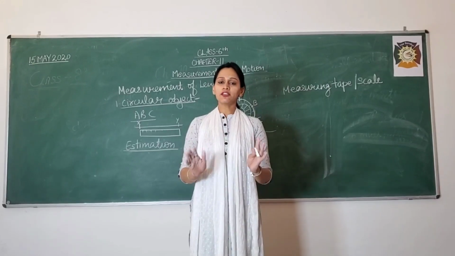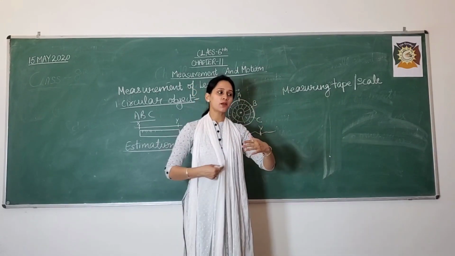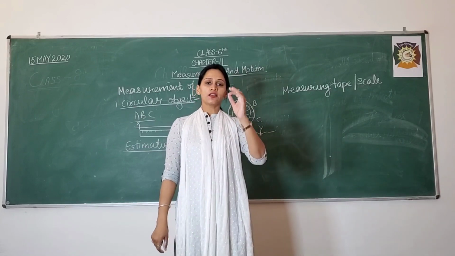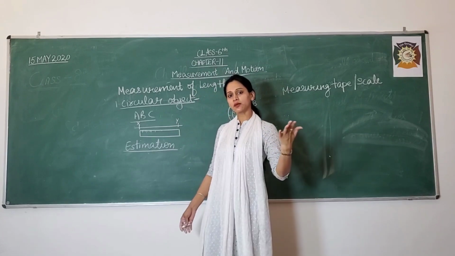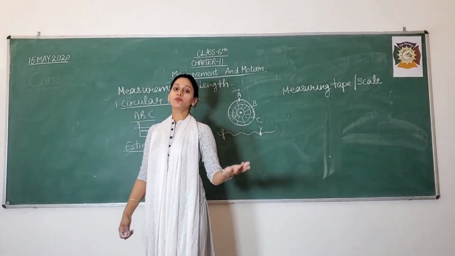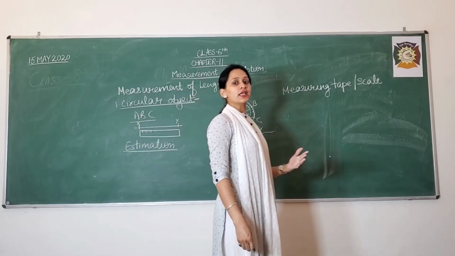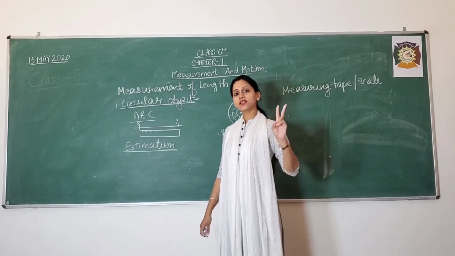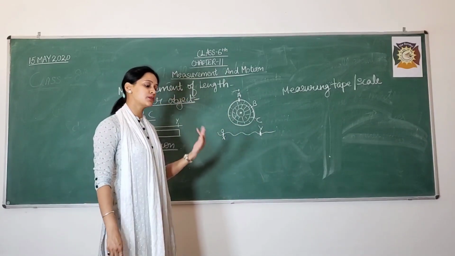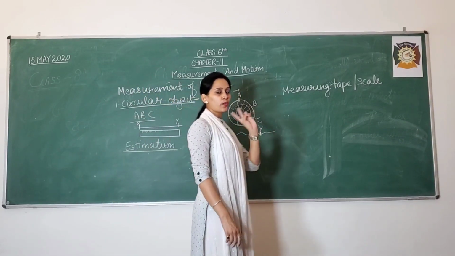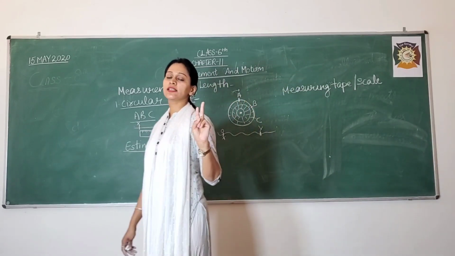So that was it for today. Today I have told you 2-3 topics. I am just summarizing them briefly. The very first point that I told you was measurement and motion. What is measurement and motion? And why we do measurement and motion? For the convenience in our life. Thereafter the second thing which I told you was physical quantity and the units, how the metric systems were developed by the French. Two metric systems were developed. First was CGS, second was MKS.